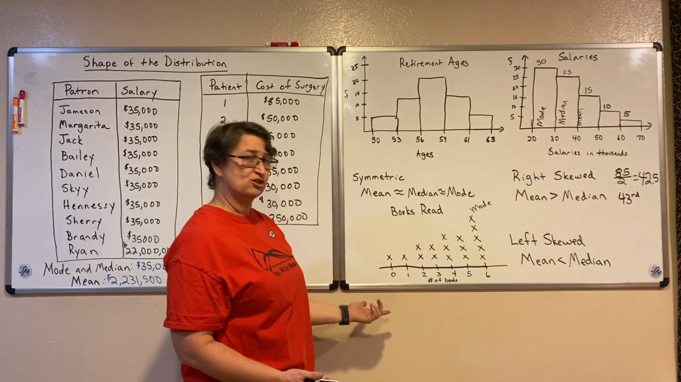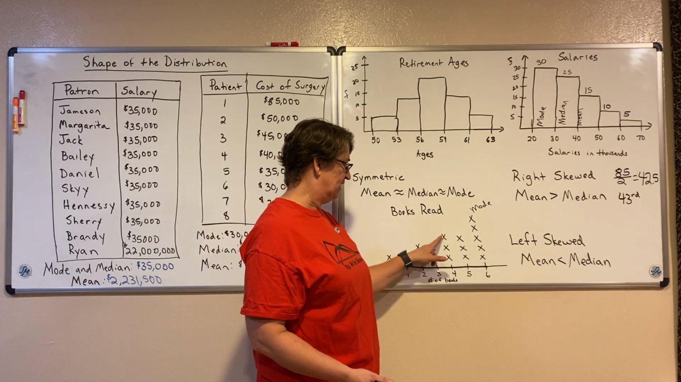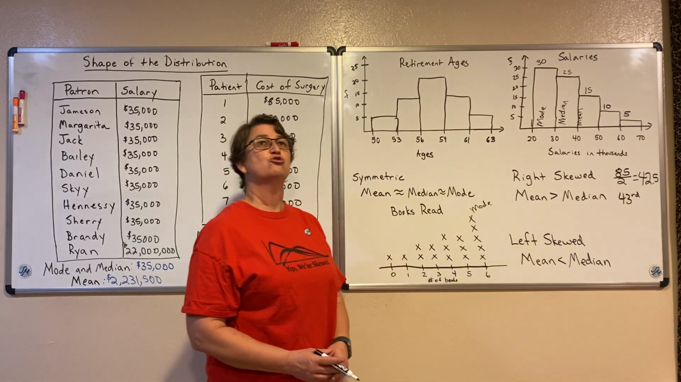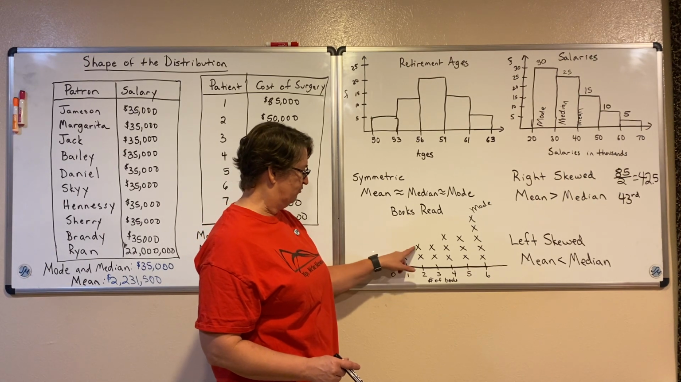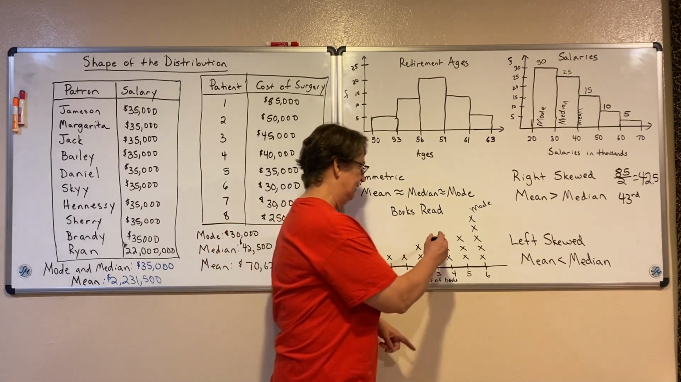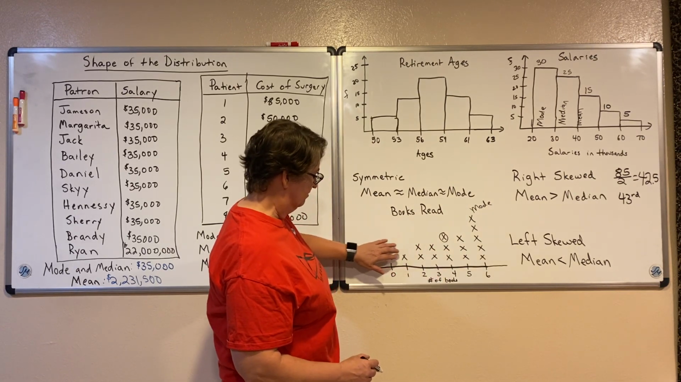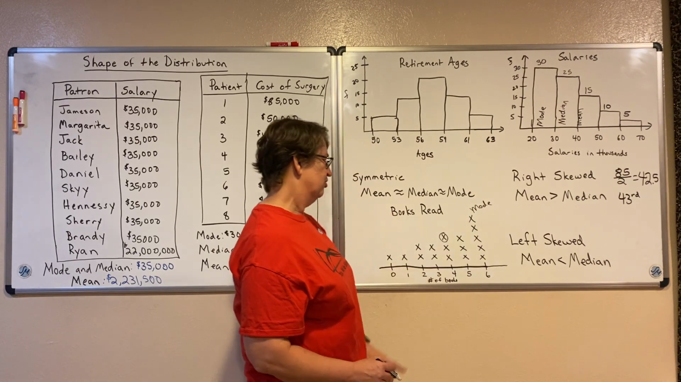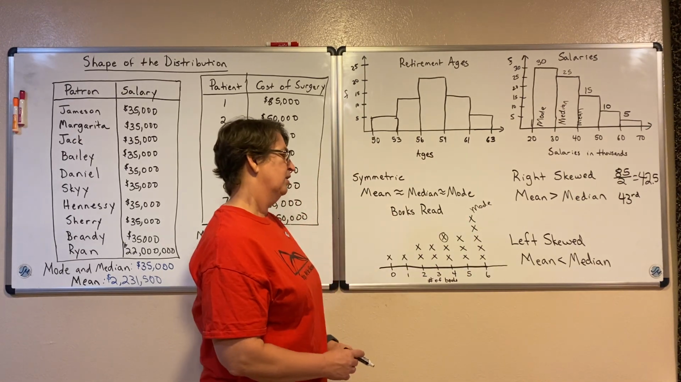But here I can actually find my median. 1, 2, 3, 4, 5, 6, 7, 8, 9, 10, 11, 12, 13, 14, 15, 16, 17. So I know it's the 9th one. 1, 2, 3, 4, 5, 6, 7, 8, 9. That means there's 8 below it and 8 above it. So 4 is my median there.